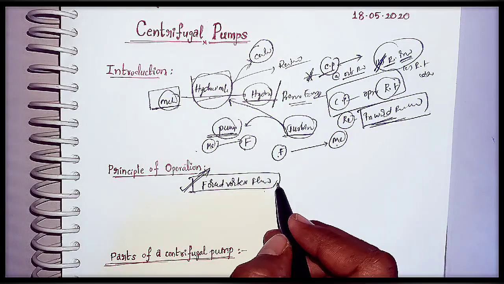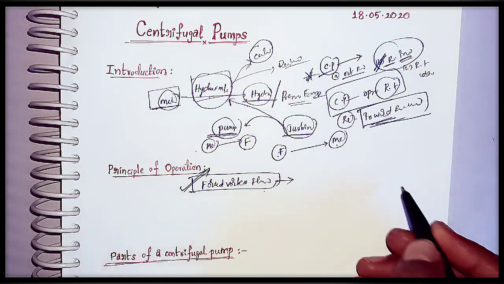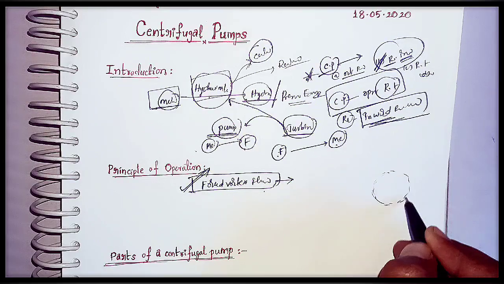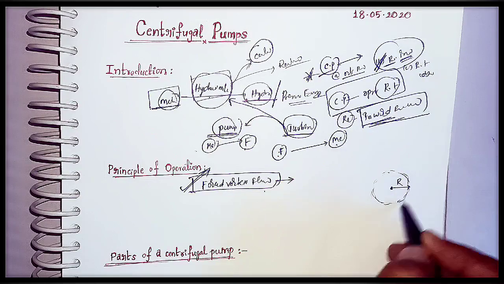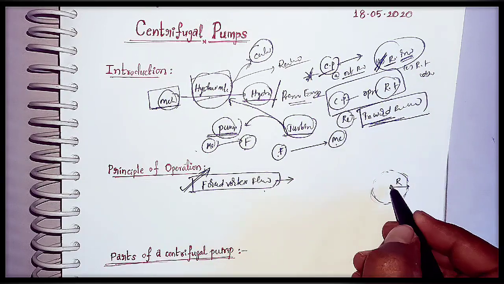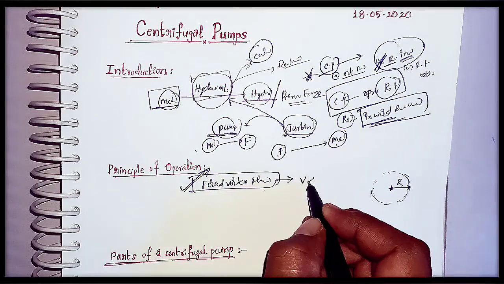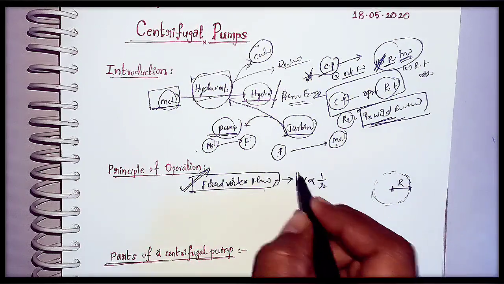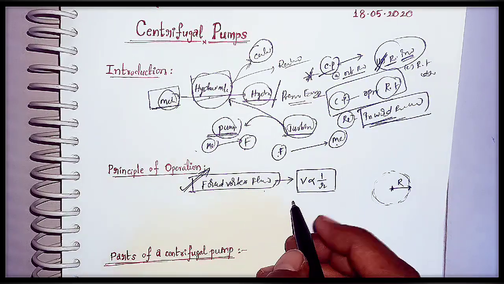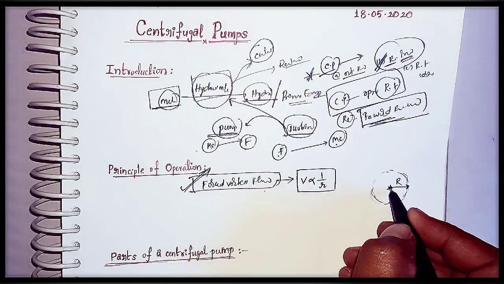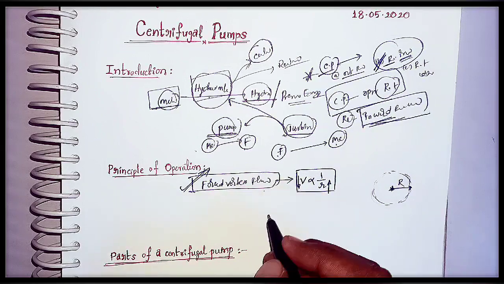What exactly does this forced vortex flow tell us? Let us consider this is a rotating element in the pump. Let us consider this is the center, and this is the radius of this rotating element. As we are moving from the center to outside, the velocity of the fluid is reduced, that is, velocity is inversely proportional to radius. This is the forced vortex flow principle. As we are moving from the center to outside, the radius is increasing and velocity is reducing.